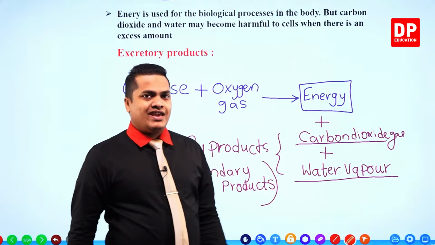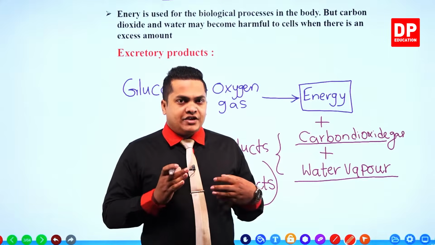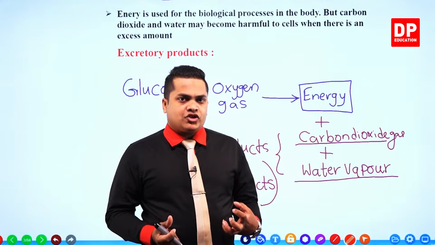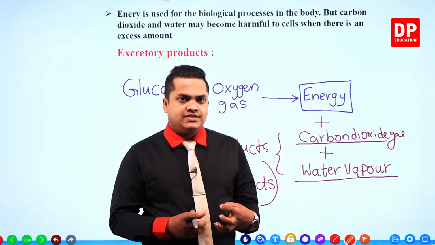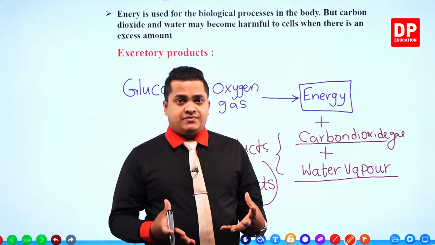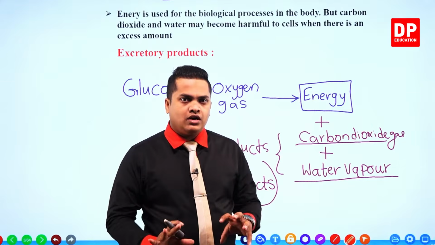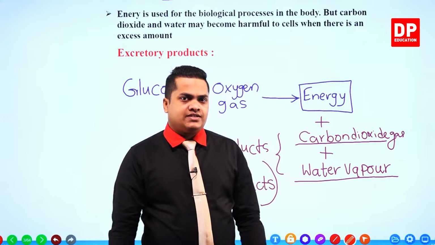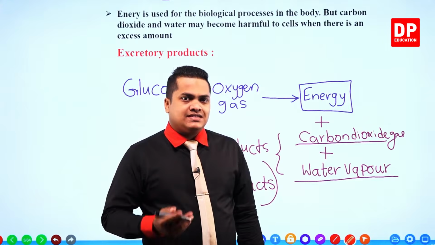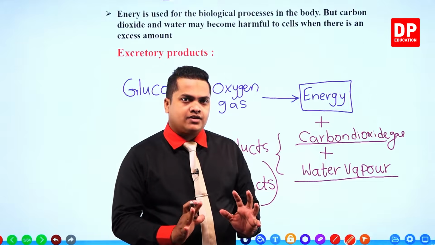So, my dear children, excretory products are very simple. A biological process within an organism means any kind of chemical reaction or chemical change that occurs within the cells of an organism. During those processes, several byproducts are created apart from the main product.